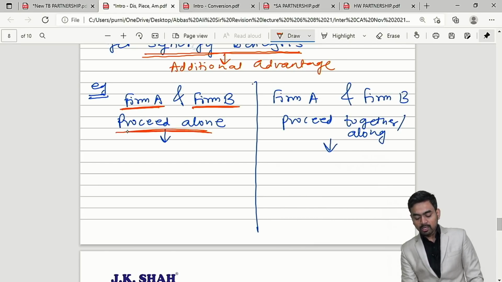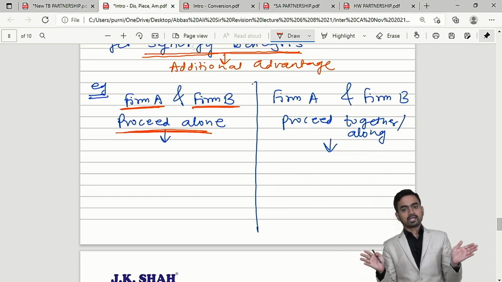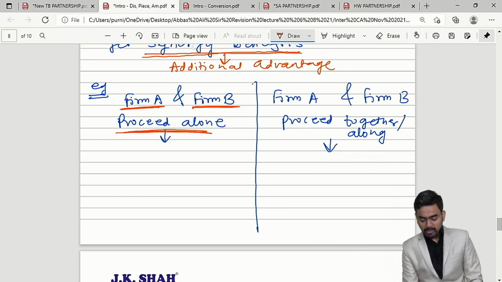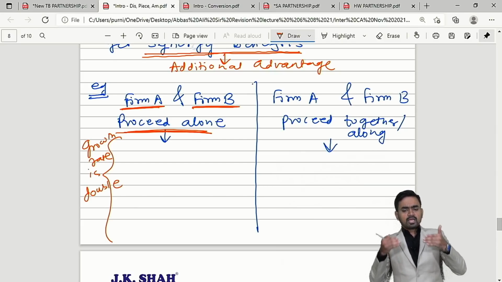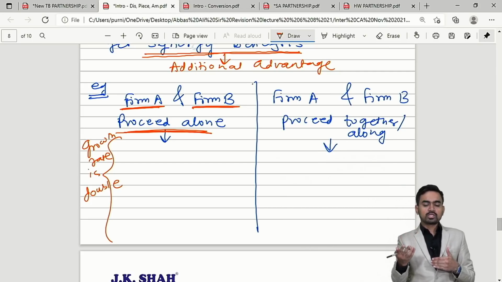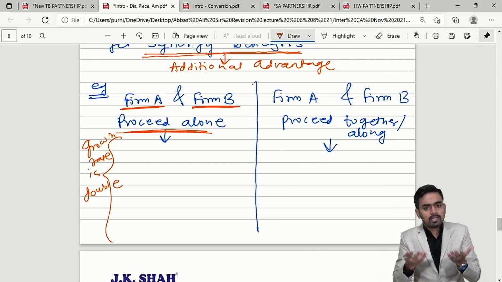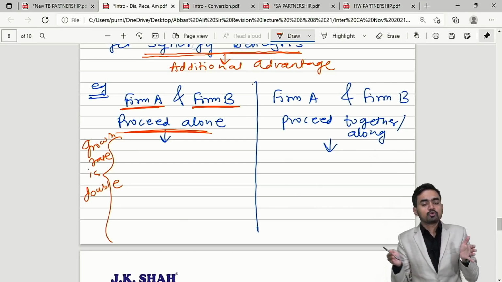If they proceed alone, separately, correct, assuming the growth rate is double. What is the meaning of growth rate? If you start your business today, can I say after 1 year logically your business will double, correct, because you will work very hard?